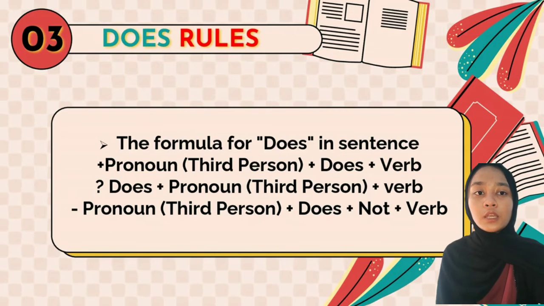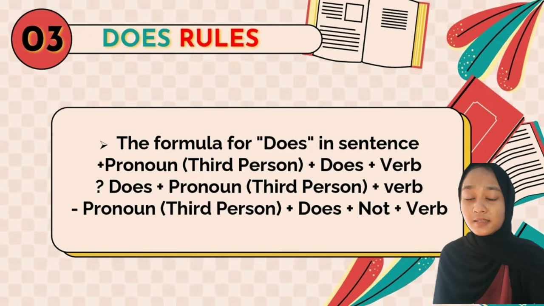Okay. So after talking about how to use do in a sentence, now we're going to talk about the rules of using does in a sentence. These rules are the same in form, but the difference is in the auxiliary and the subject. Do is used with I, you, they, we, while does is used with he, she, and it, as I said in the slide before. So can you guys remember it? It is simple to use. Do is used with I, they, we, while does is used with he, she, it, but it's okay, I will explain it to you. So does has 3 parts, the same as the do rules.